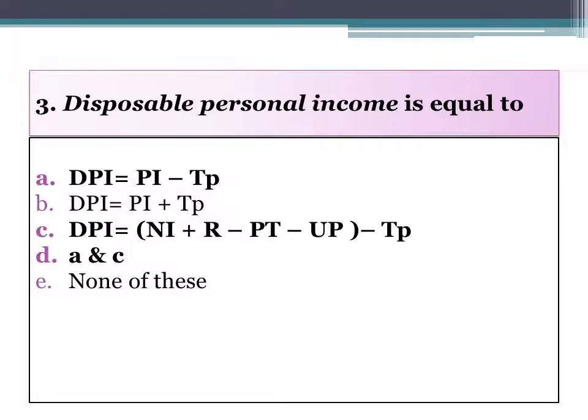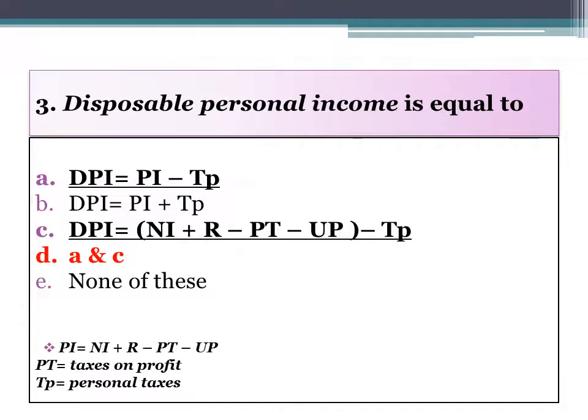Disposable personal income is equal to, and the right option is A and C, where DPI stands for disposable personal income. A is DPI is equal to personal income minus TP, and C is DPI is equal to national income plus R minus PT minus UP and minus TP. Here there are two types of PT. The capital PT stands for taxes on profits, and the second one is personal taxes.